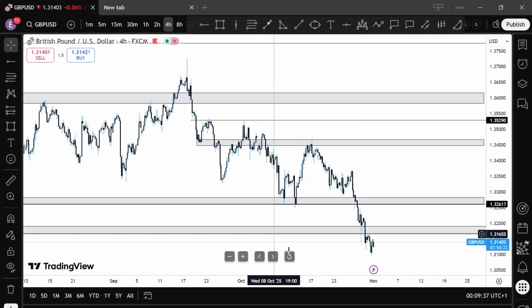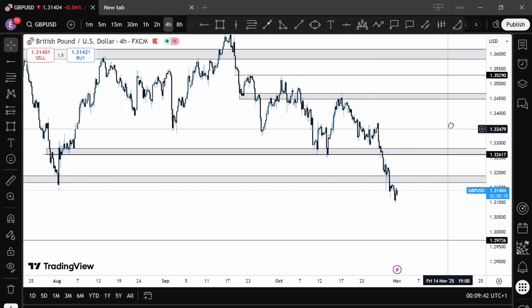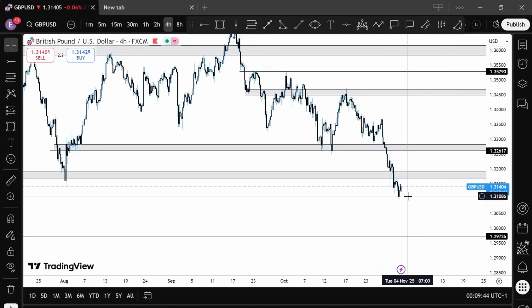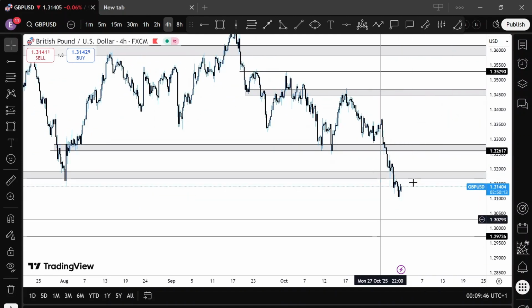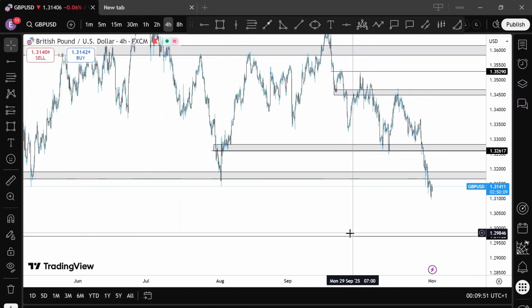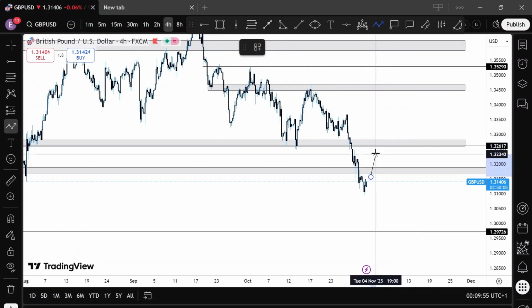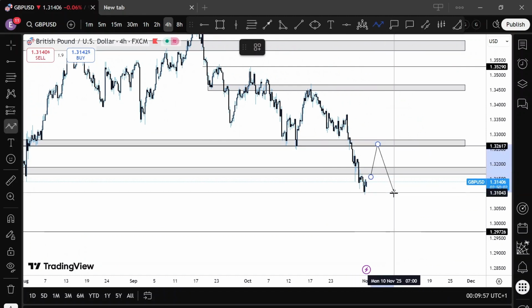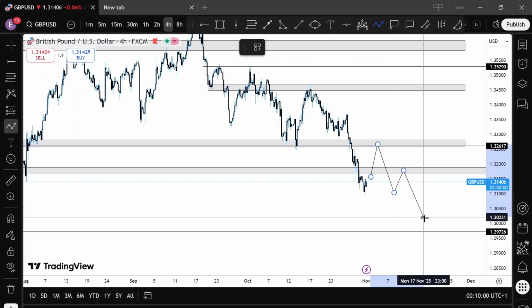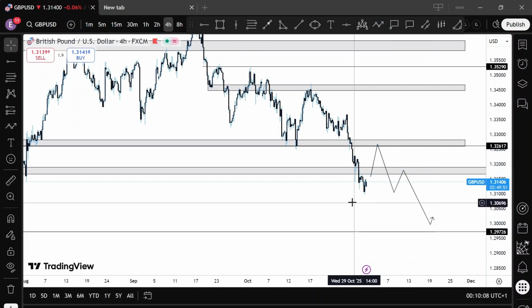Starting off with pound USD, my anticipation for this week is that we are more on the bearish side with a strong USD, which means we might be continuing to the downside, possibly retesting 1.29 regions here. So going forward, we either get a pullback to maybe this region here, and then continue creating lower lows and lower highs to maybe come all the way back to the 1.29 or 1.30 psychological level, basically.